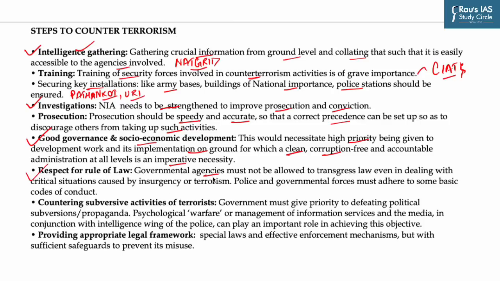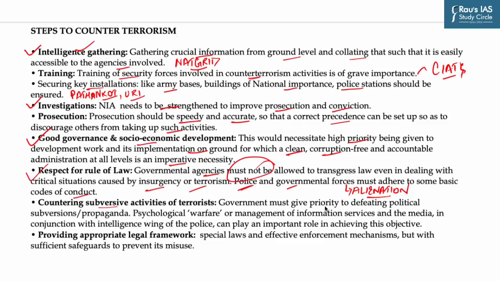Governmental agencies must not be allowed to transgress law, even in dealing with critical situations caused by insurgency or terrorism. And for this, police and governmental forces must adhere to some basic codes of conduct, because this will help in checking alienation of people.